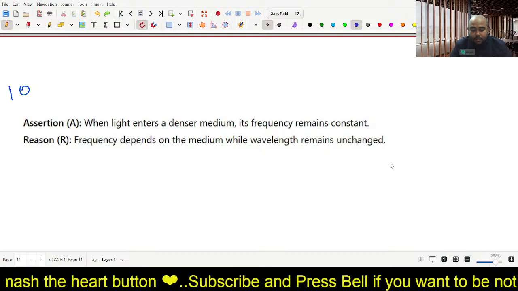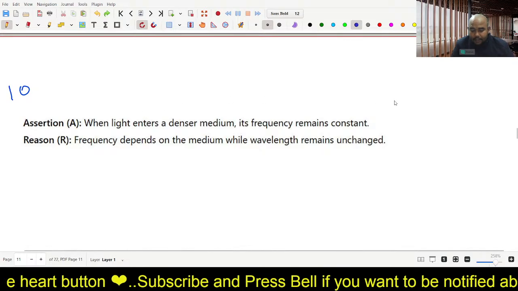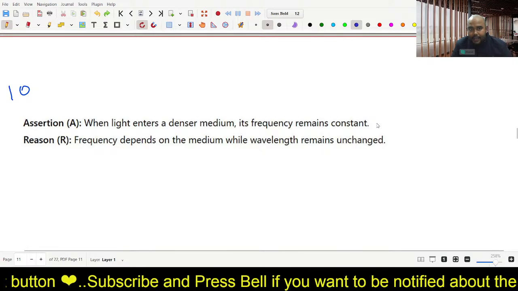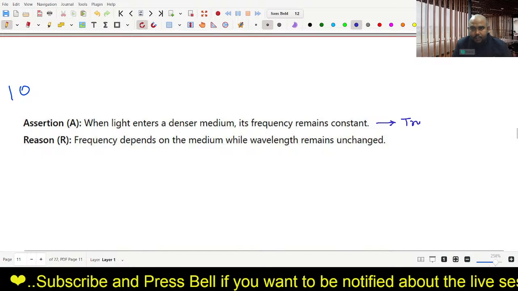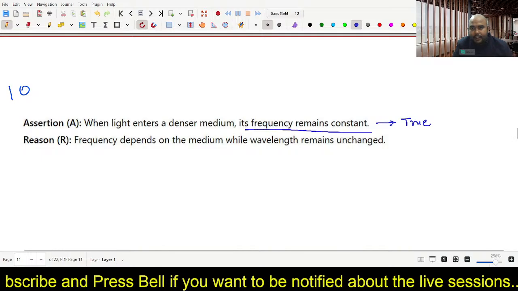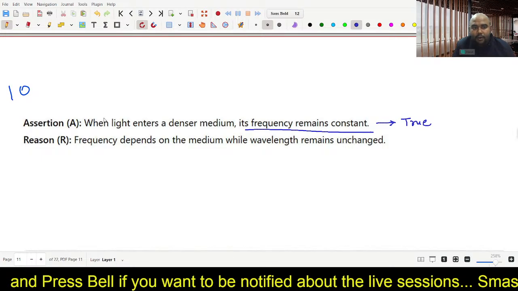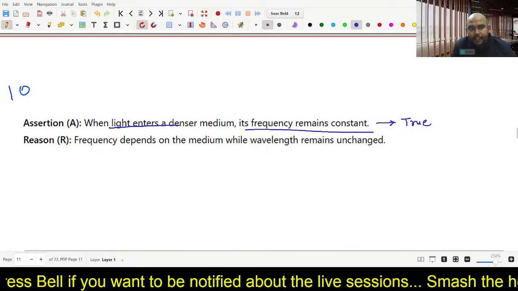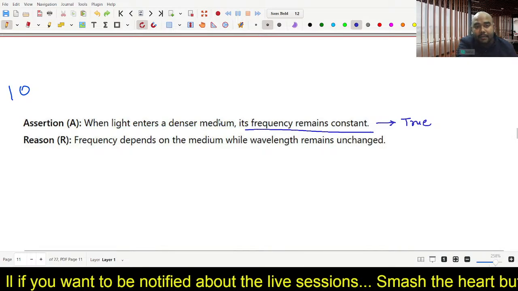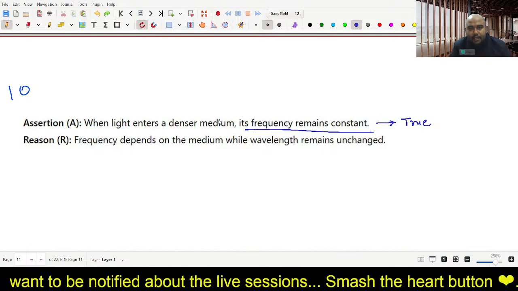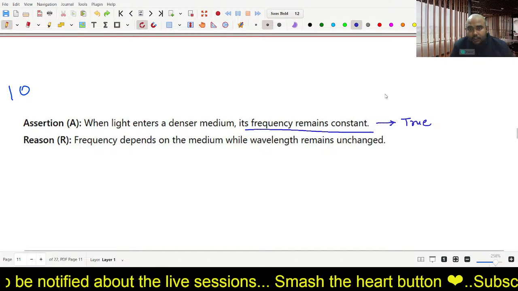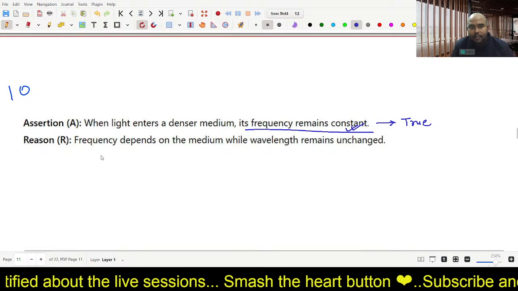So of course you see, yes, A is true. Ayush has said A is true, and this is correct because frequency remains constant. This I have been telling you since a long time, that light, whether it enters a denser medium or it enters a rarer medium, frequency will not change. So this is true. Frequency remains constant.